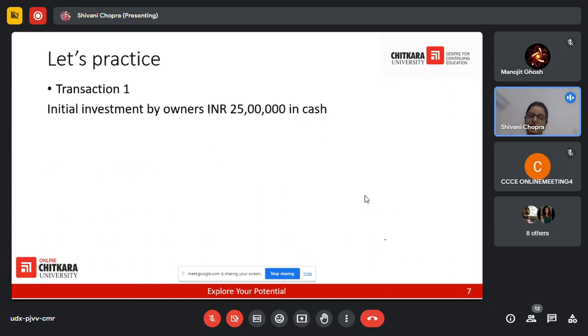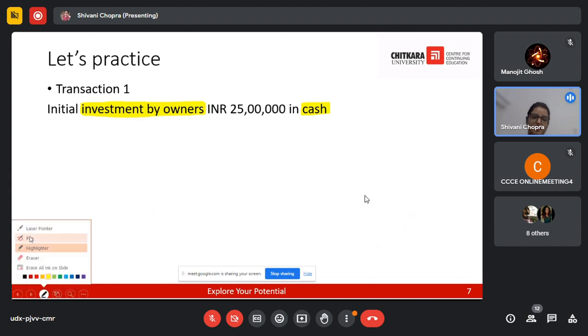Now let's practice a few transactions so that we can move further. The first one is initial investment by the owners, 25 lakh in cash. What are the two accounts that we can identify here? Can anyone suggest? We have cash here. The other one is investment by owners. So this is the second one that we can identify.